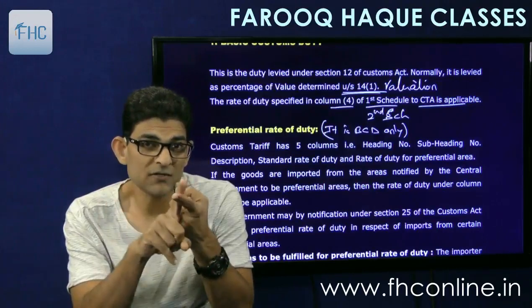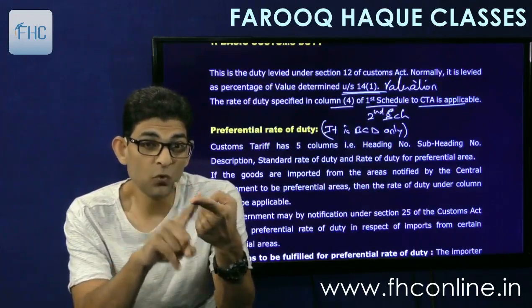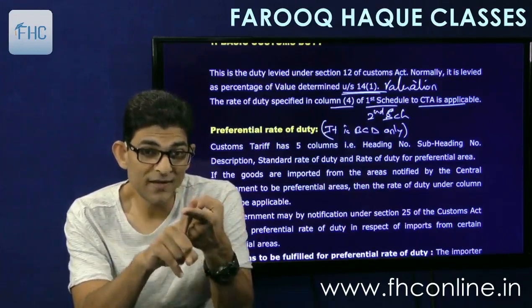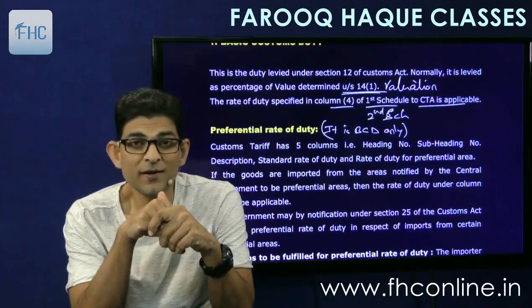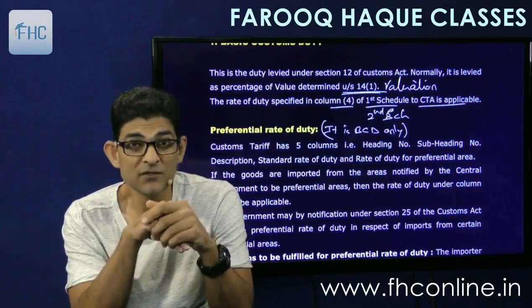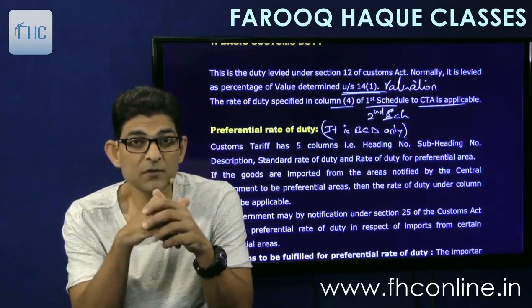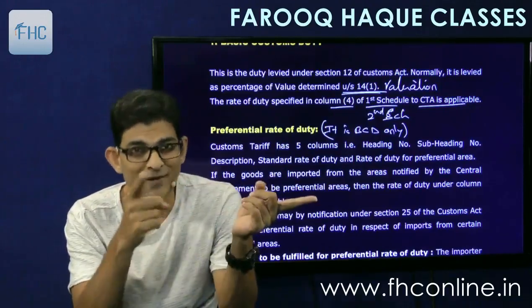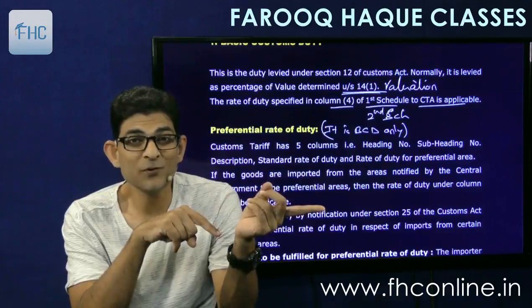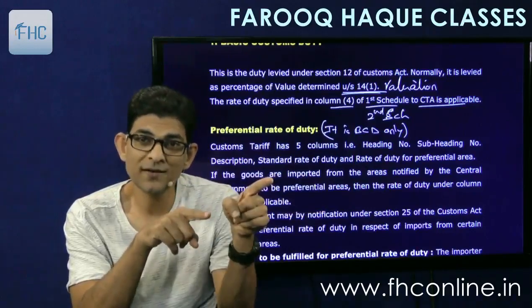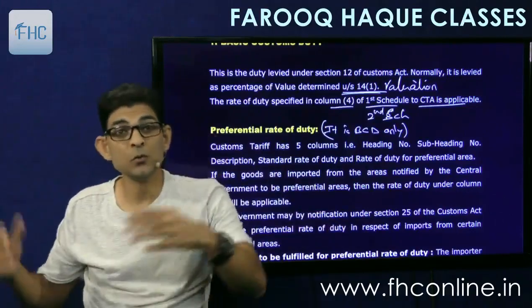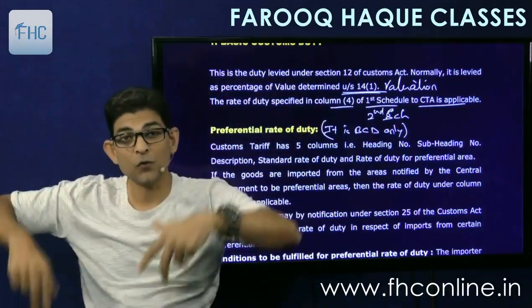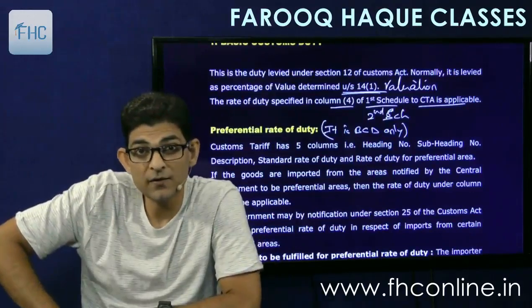But again, one condition is there, that it has to be proved that the goods have originated in that country. Otherwise, what will you do? If you import apples from Brazil, you are paying 10%. So, what you will do? You will first export apples from Brazil to USA, and then you will bring it from USA. And once you bring it from USA, you will say that we are entitled for concessional rate, preferential rate.